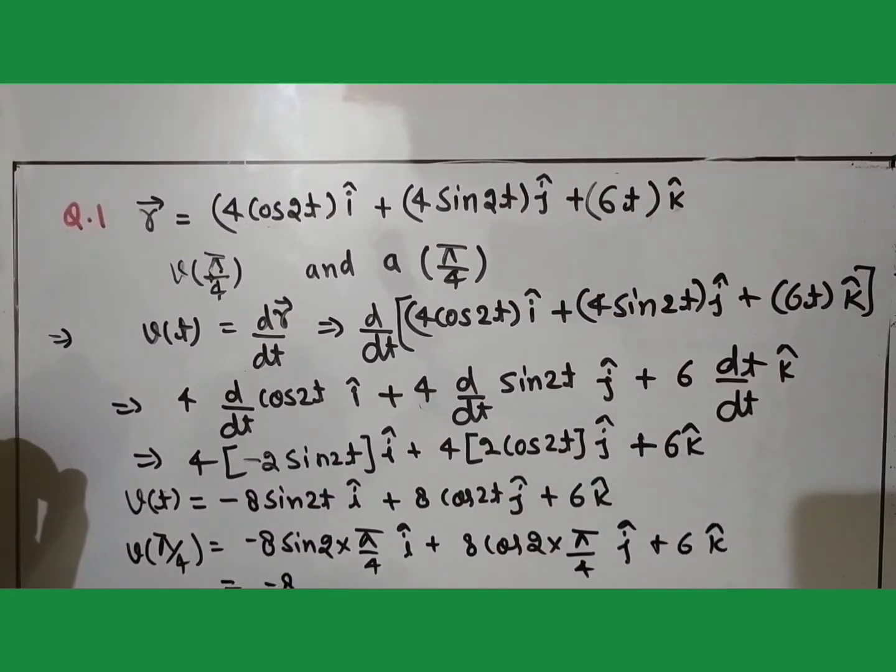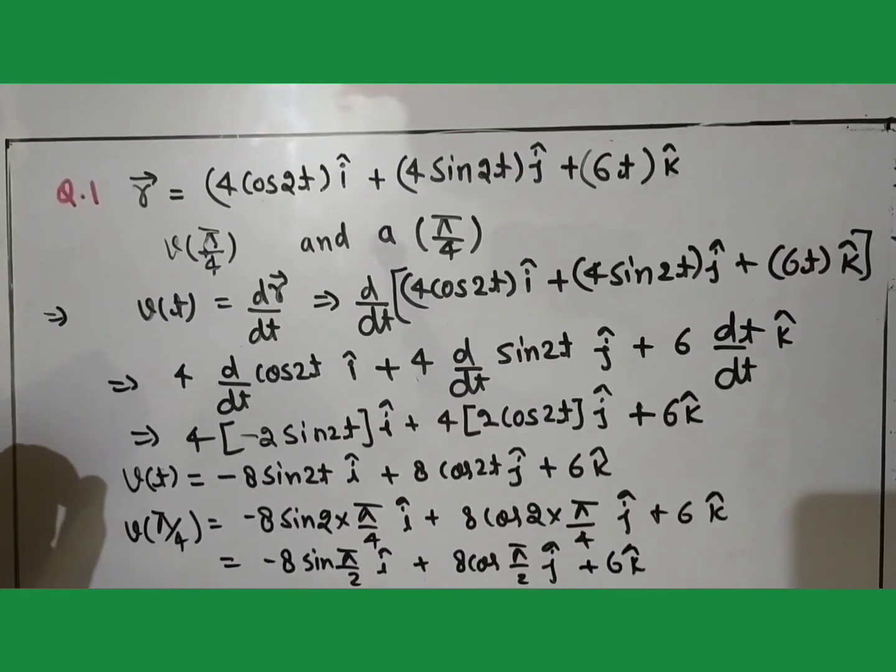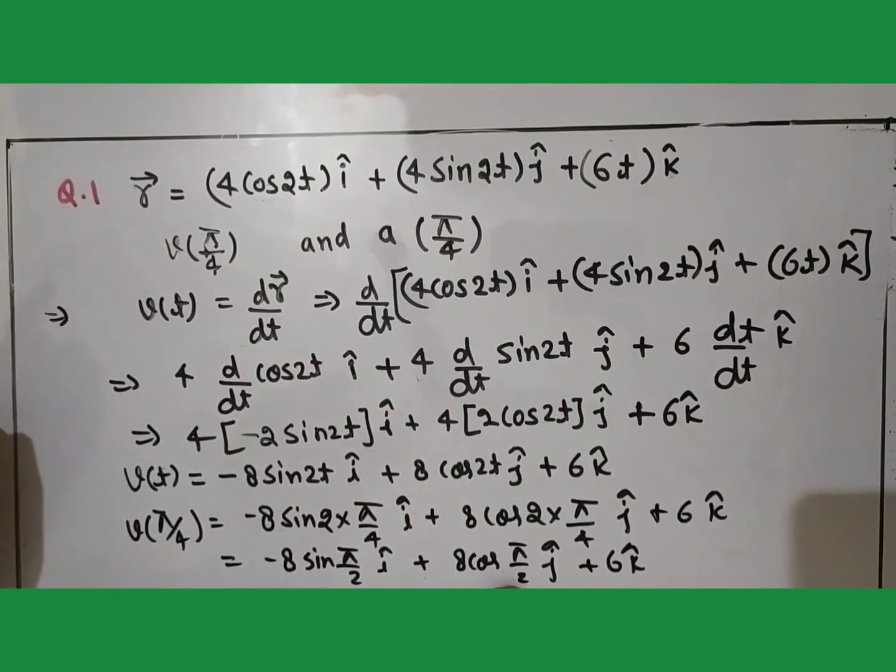It will become minus 8 sin pi by 2 i cap plus 8 cos pi by 2 j cap plus 6 k cap. Now you can see here sin pi by 2, that is sin 90, is 1. Again cos pi by 2 is 0. So this whole term along the y-axis will be 0, meaning there is no component along the y-axis.